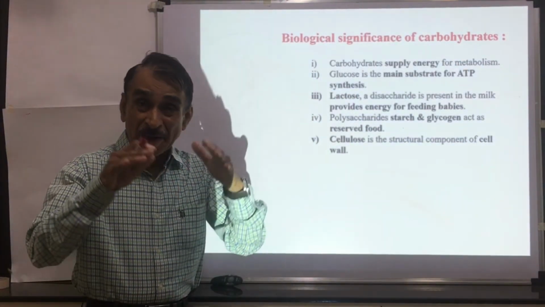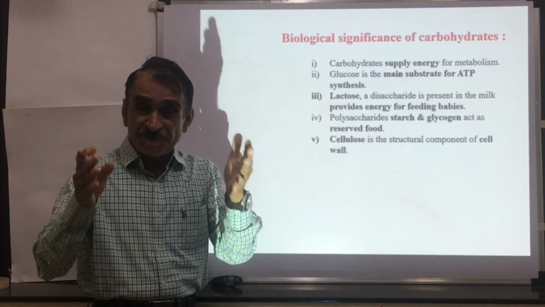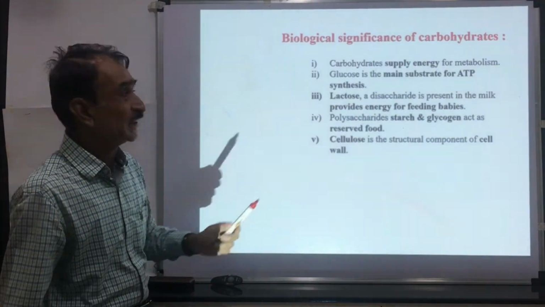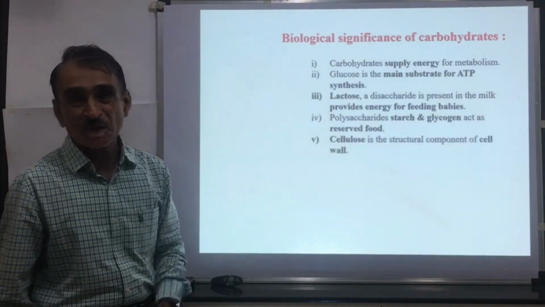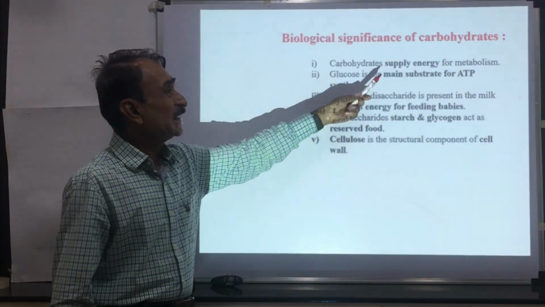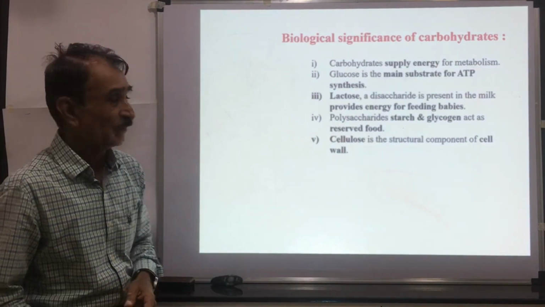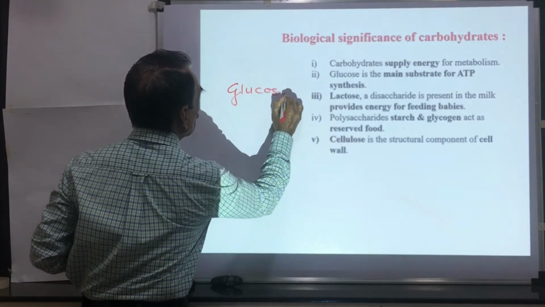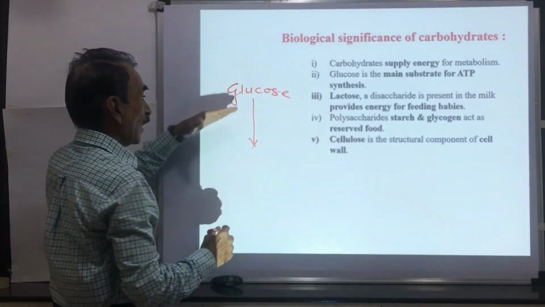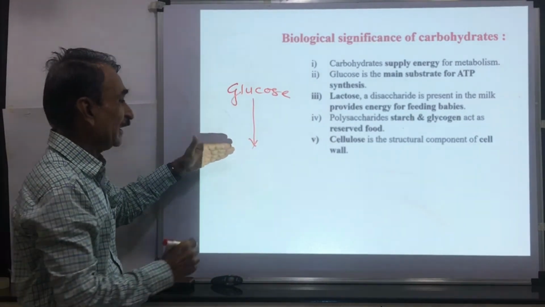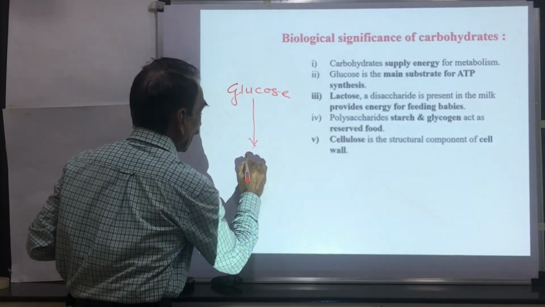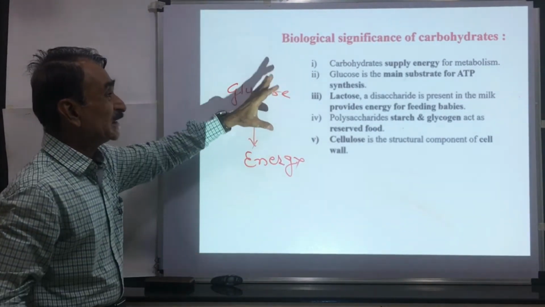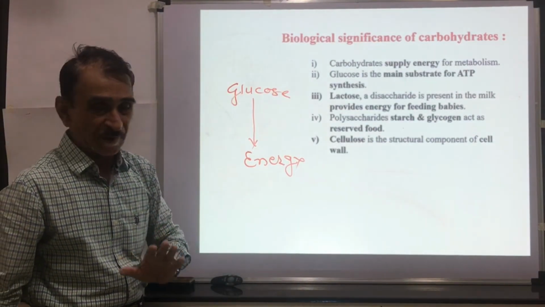Then biological significance. We have seen the different types of sugars, different types of carbohydrates. Now we shall see the biological significance of carbohydrates. Carbohydrates supply energy for metabolism. If you take the example of glucose, this glucose is used in the process of respiration. Glucose is a respiratory substrate which releases energy.